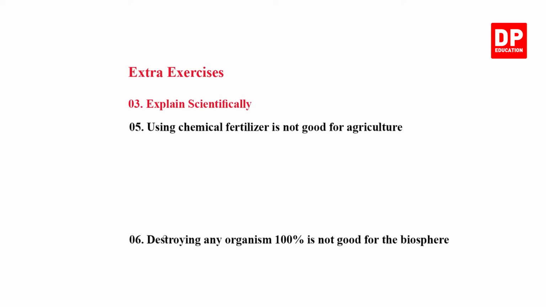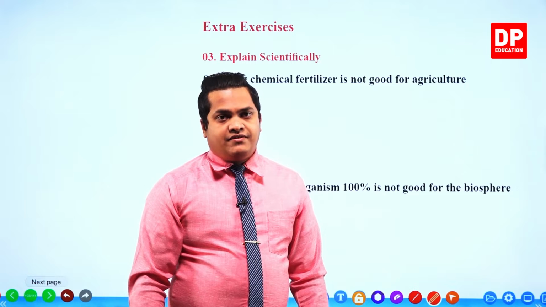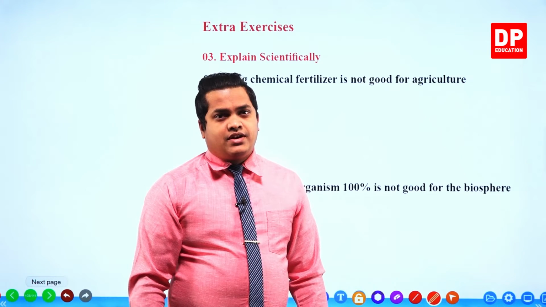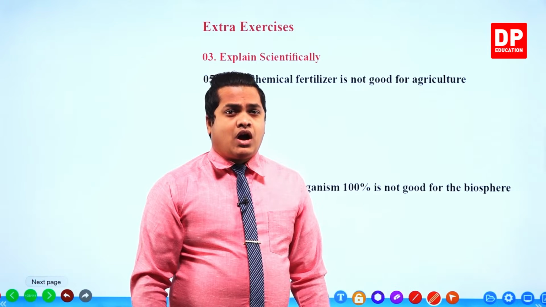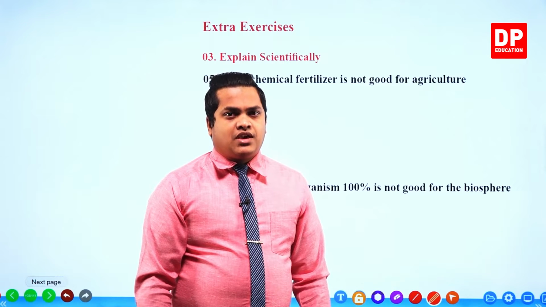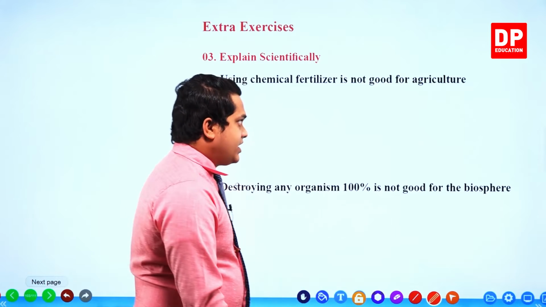Right. Using chemical fertilizer is not good for agriculture. So using chemical fertilizer is not good for agriculture, of course. Why is that? Because there are several benefits and also several disadvantages. Actually, the disadvantages, or harms, are even more than the advantages. That's why using chemicals is not good for agriculture. So we can write the answer.